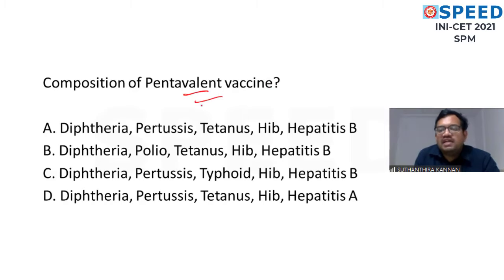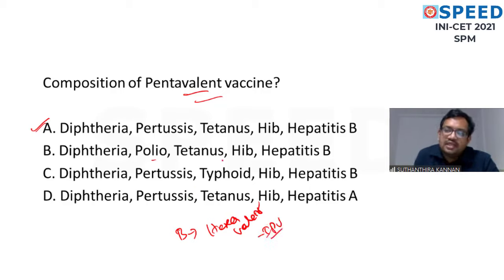Composition of pentavalent vaccine. Again, very straightforward question, students. Diphtheria, pertussis, tetanus, hepatitis B, and Haemophilus influenzae B. This is the answer. Now you see option B, I want to say something. Now they are planning to include polio in the pentavalent, which will form hexavalent. So only they have put this option of polio. Hexavalent includes pentavalent plus polio, and that polio is IPV.